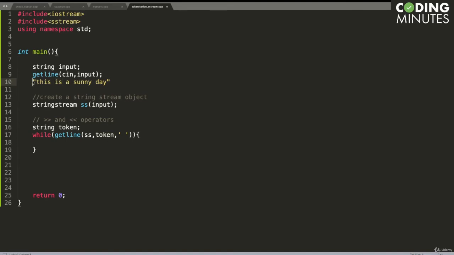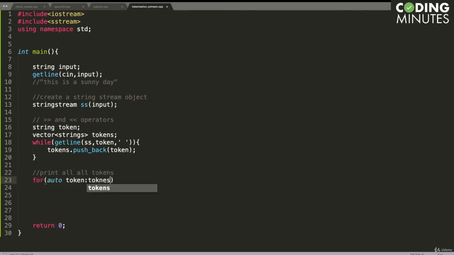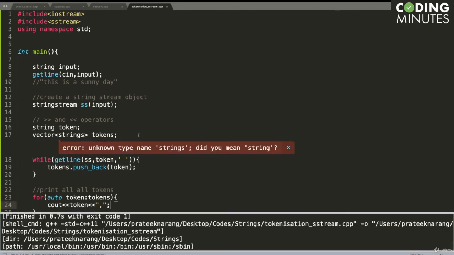So we are going to continuously read all the tokens from this input string stream, and push them inside a vector. I can say tokens.push_back(token), and let's also create a vector of strings and call it tokens. Finally, once we have the vector, we can print it or do whatever we want to do. So we can print all the tokens. For auto token in tokens, we can say cout token followed by a comma. That's it.